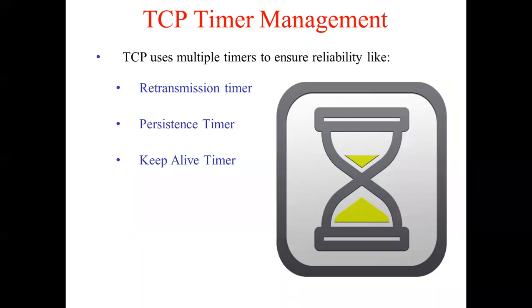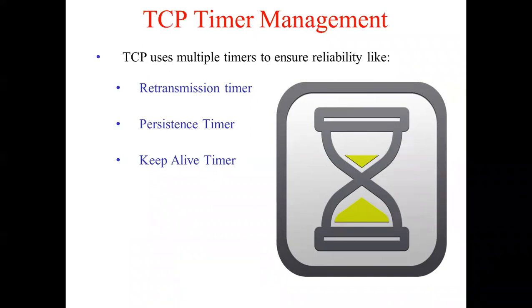First of all, you must know what is meant by a timer. Usually when 2 machines are interacting with each other, these timers keep track of the amount of time that elapses. When a segment of data is being sent from the sender to receiver, how much time is required to reach the receiver, or how much time is required to get an acknowledgement back.